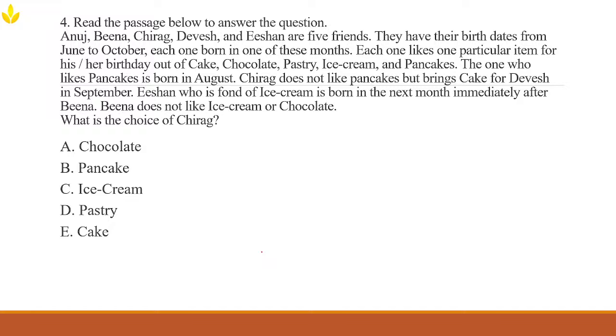So the one who likes pancakes is born in August. All right, that's what they have given as the hint. Look at the hint: the one who likes that is born in August. Okay, and Chirag doesn't like pancakes, but brings cake for Devesh in September. So we have a very big party going on, right? And Ishan likes ice cream and is born immediately after Beena. Great. And Beena doesn't like ice creams or chocolates.